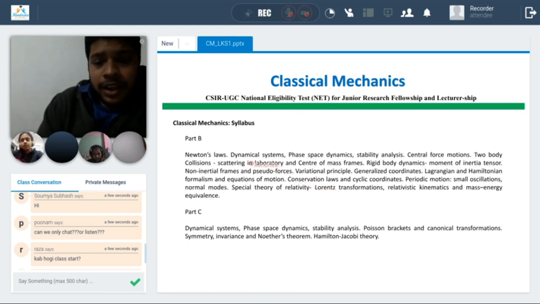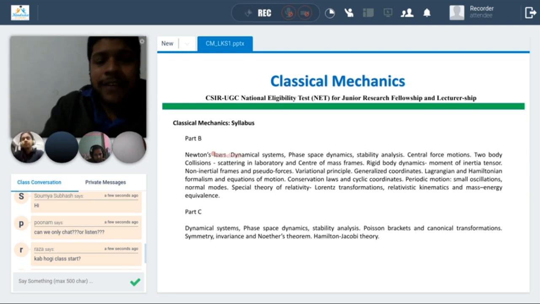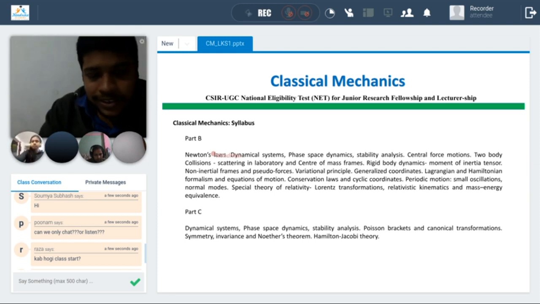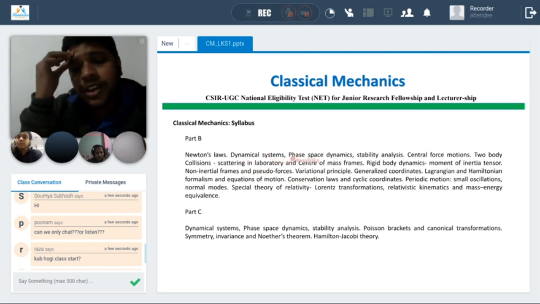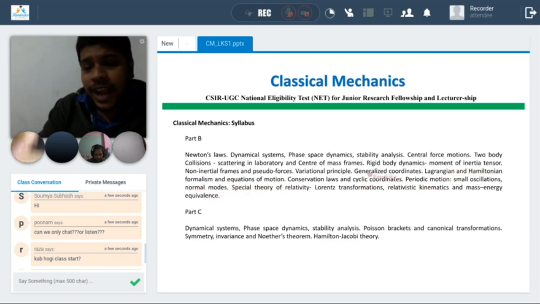And today we will take some basic definitions. We will revise. I was planning to have a small test so that we can have an average idea of where we are going to start, and then we will revise some basic definitions. We are making it a classification: one for special theory of relativity, the other one is Lagrangian and Hamiltonian formalism.